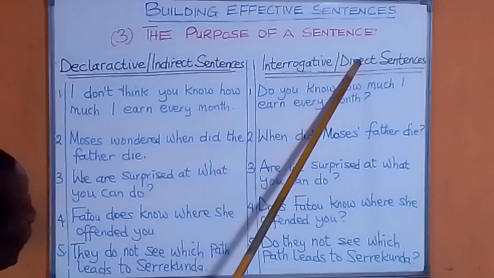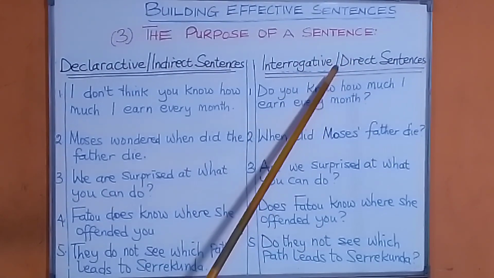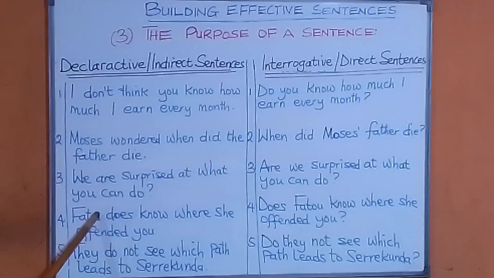This is an interrogative sentence or direct question. Now, if it's Fatu does not know where she offended you, this is a declarative or indirect sentence.